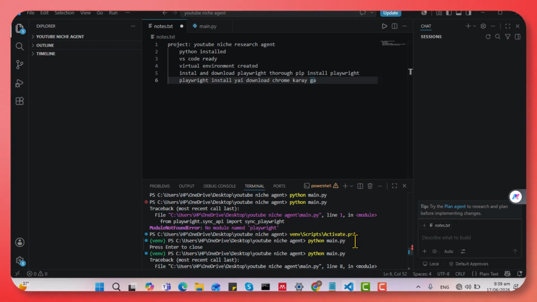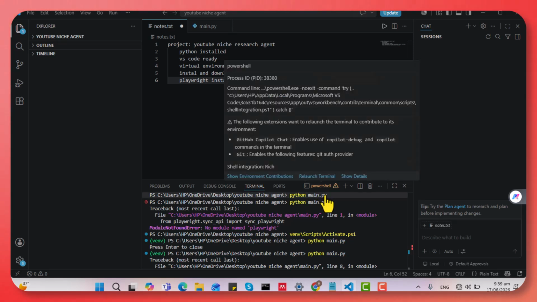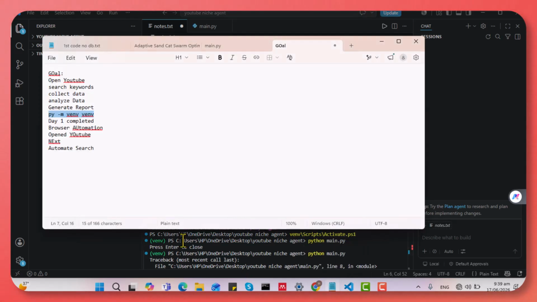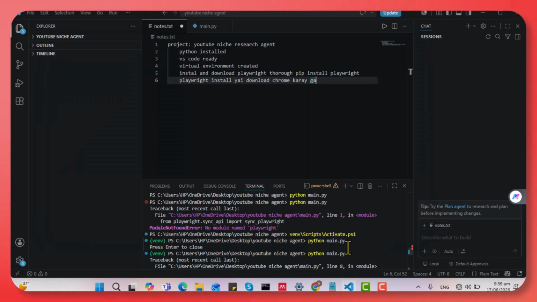This command works when there is PowerShell, and if there is no PowerShell, then you can create the virtual environment through the command which I already told you, py -m venv. Through this command I created the virtual environment. I faced many errors and problems during these commands, but after troubleshooting and learning step by step, I managed to solve them.